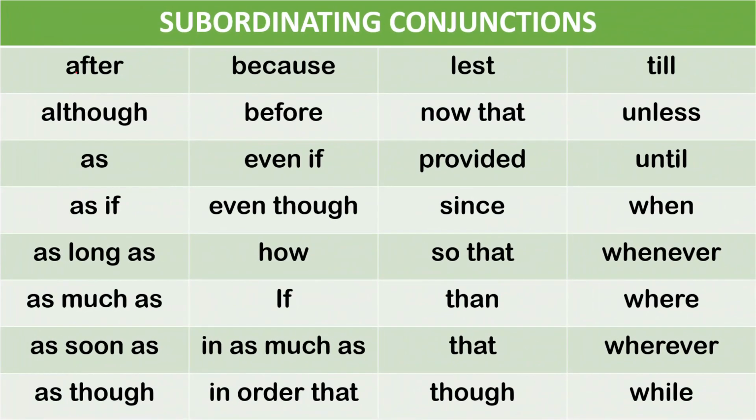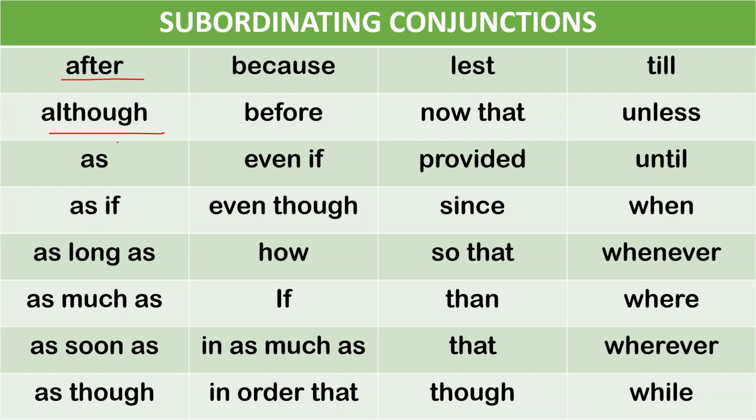So these are some subordinating conjunctions which we use in our daily communication also, like after, although. I'm just giving you some examples, like, I'm doing my homework after my lunch break. Like this you can say.